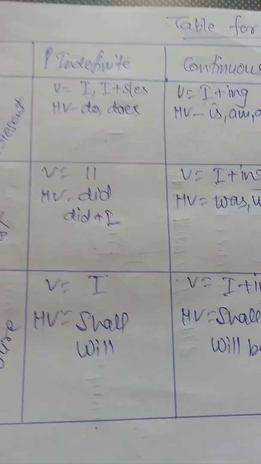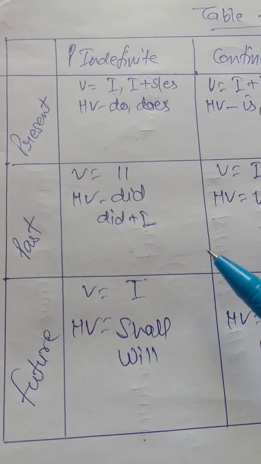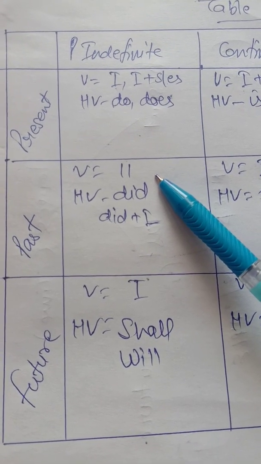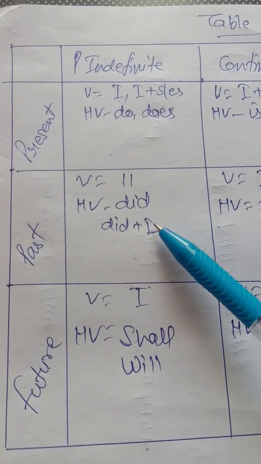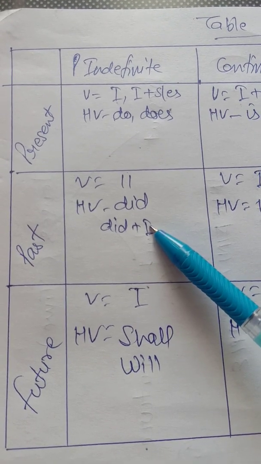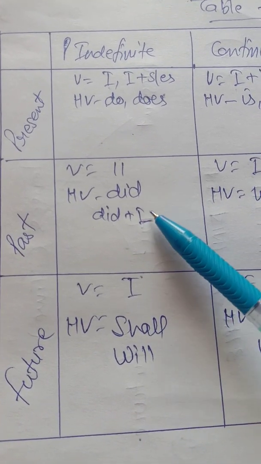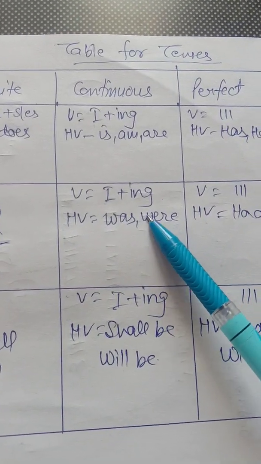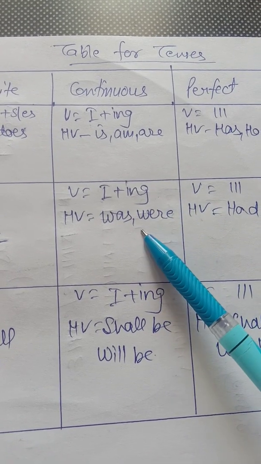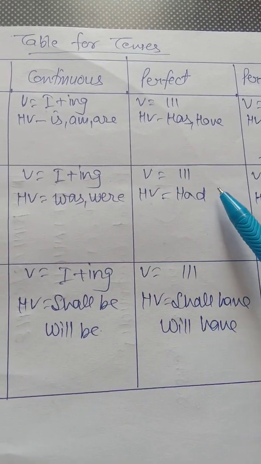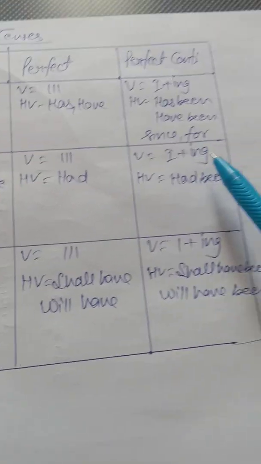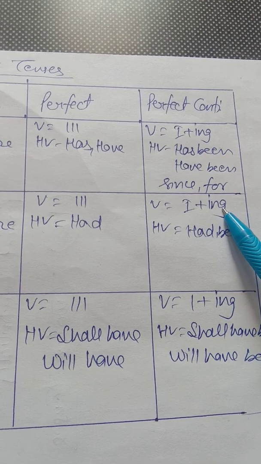Again, past indefinite, second form. He wrote a letter, he went to school, second form. And in negative sentences, did is used, did not. When did is used, only the first form will come, not the second. Past continuous, first form plus ing, helping verbs was, were. Past perfect, third form, helping verb had. And past perfect continuous tense, first form plus ing and helping verb had been.